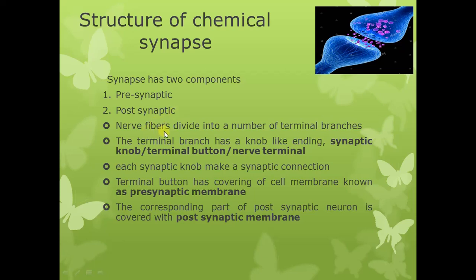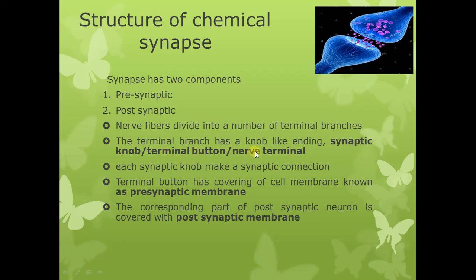The nerve fibers, or nerve fibrils, divide into a number of terminal branches. Each terminal branch has a knob-like, expanded ending. This knob-like ending of the terminal branch is known as the synaptic knob. This is also known as the terminal button or the nerve terminal.